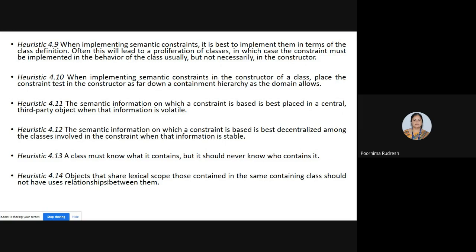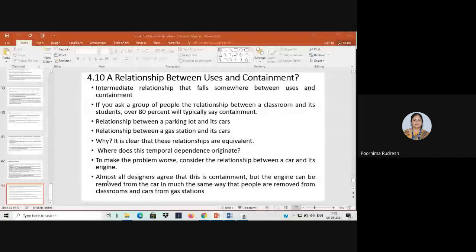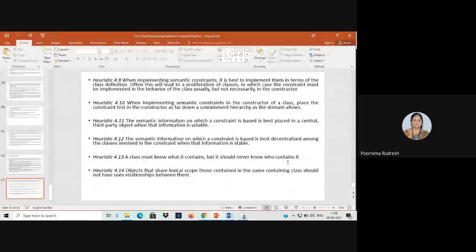So this is the list of heuristics that you have studied in this chapter. So this completes the chapter. What are the topics you have studied in this chapter?